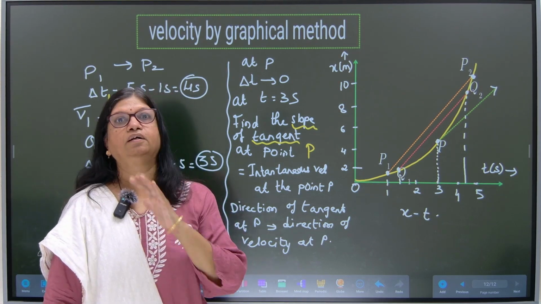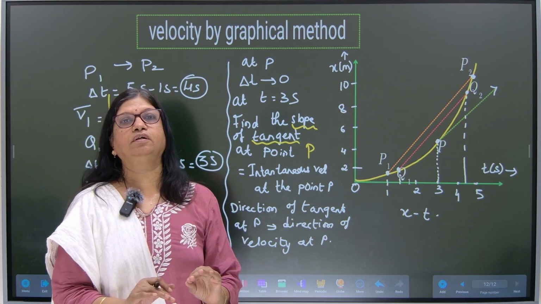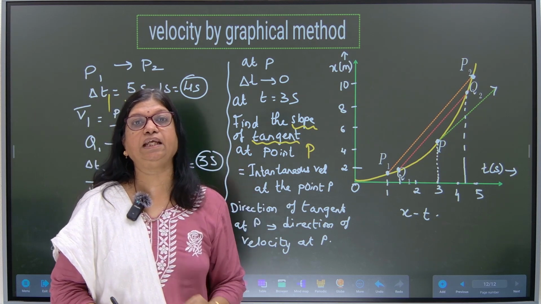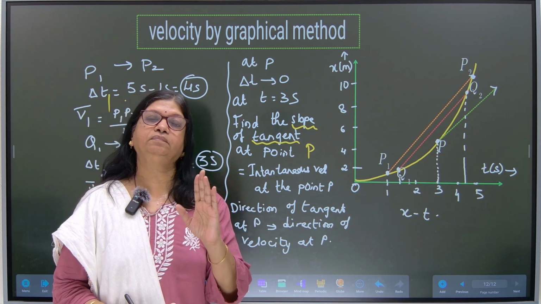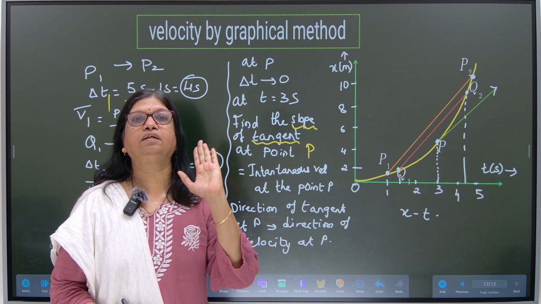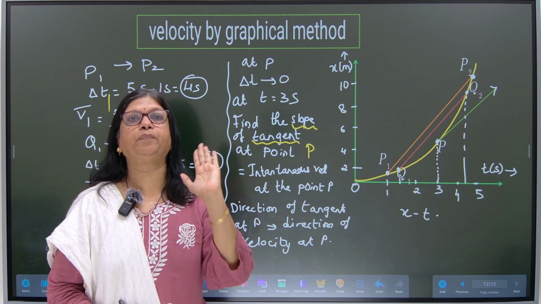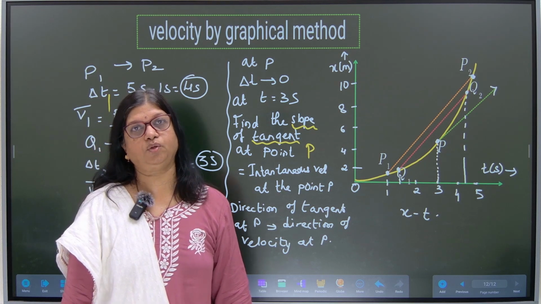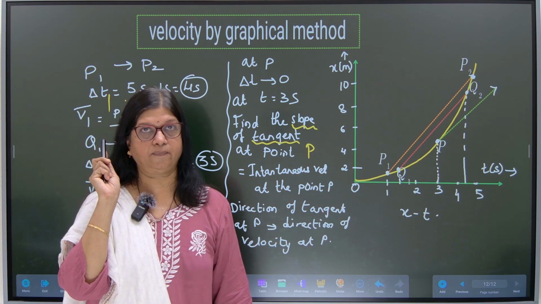So I have got the instantaneous velocity at the time t for a point P where delta t tends to 0 at that particular instant.